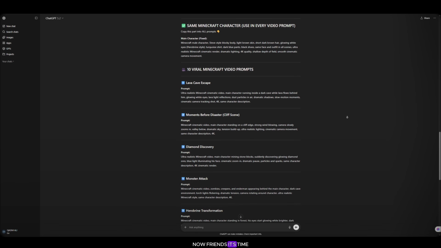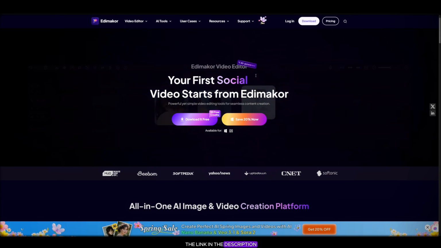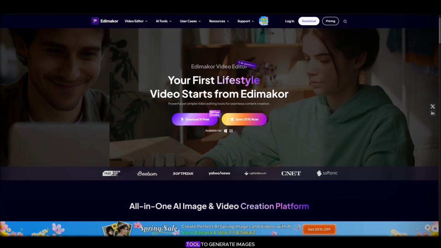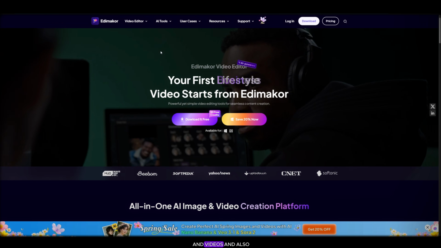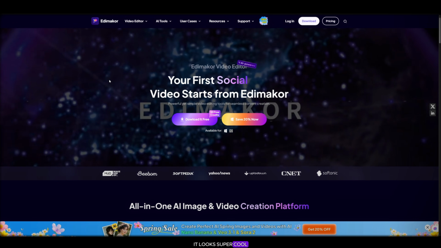Now friends, it's time to review the tool. First, I have given the link in the description. Go to Hitpaw Edimakor. Today, we will use this AI tool to generate images and videos, and also edit them. Now look at the interface. It looks super cool and modern.